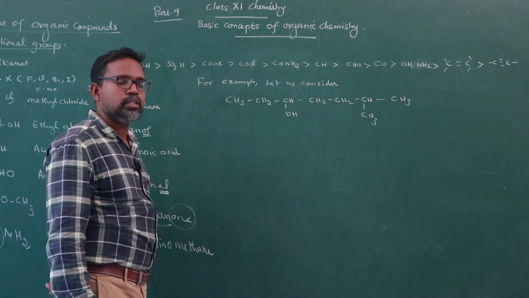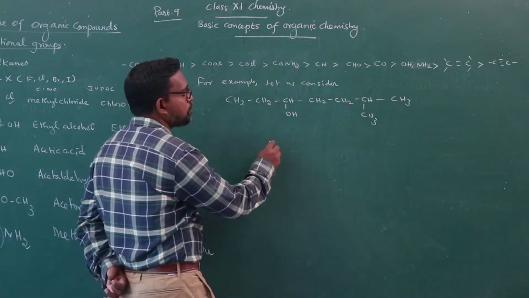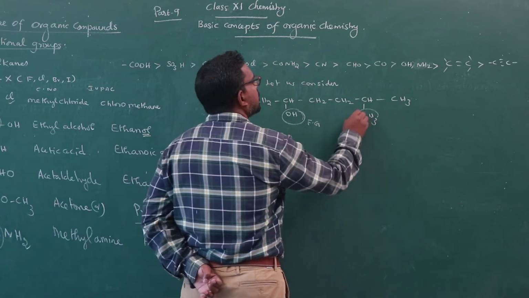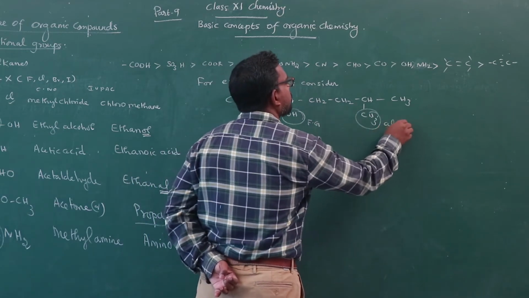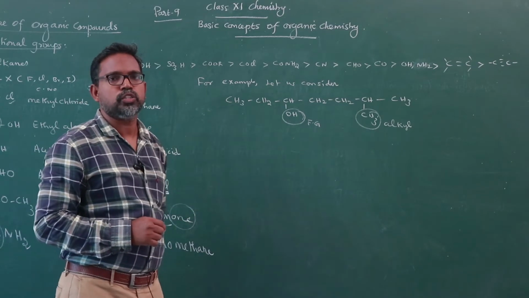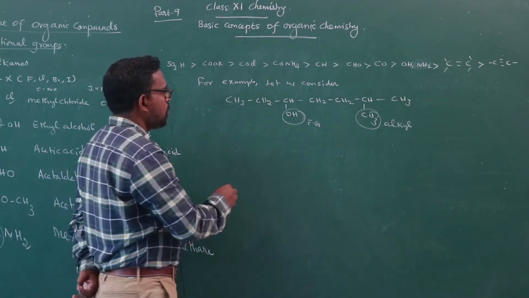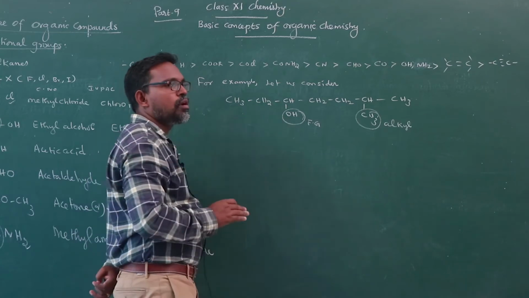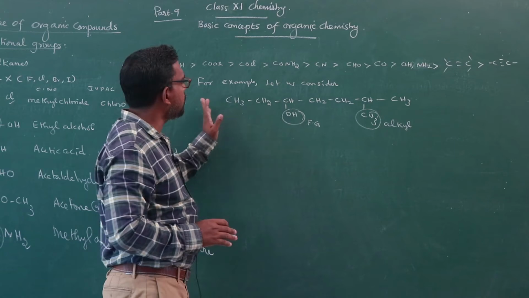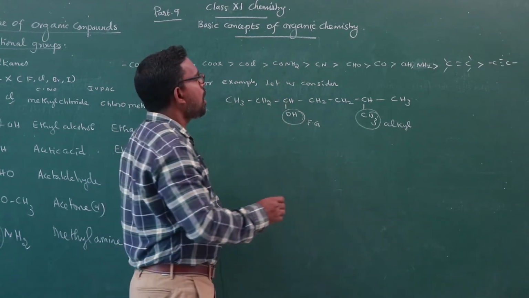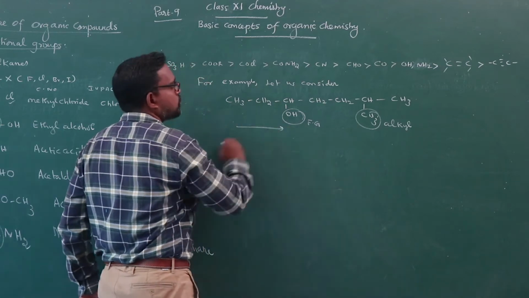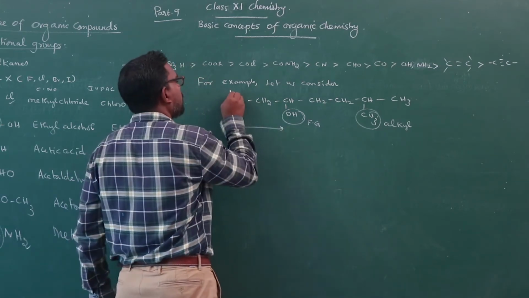First you look at two substituents that are present. This is the functional group, this is the alkyl group. Comparing these two, the OH shows most preference. So, we should assign the lower number to this OH: from left to right, 1, right to left, 1, 2, 3, 4, 5. So, this is the correct way of numbering the carbon atoms.